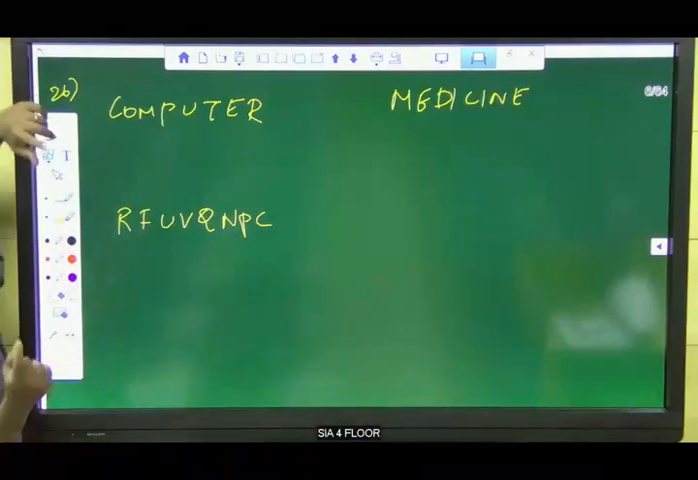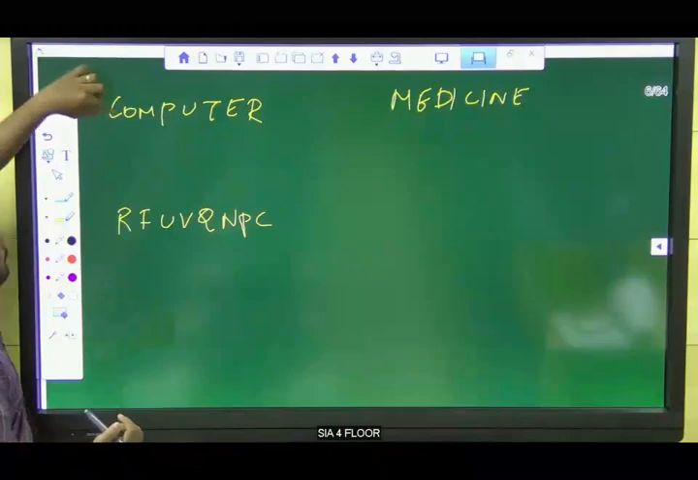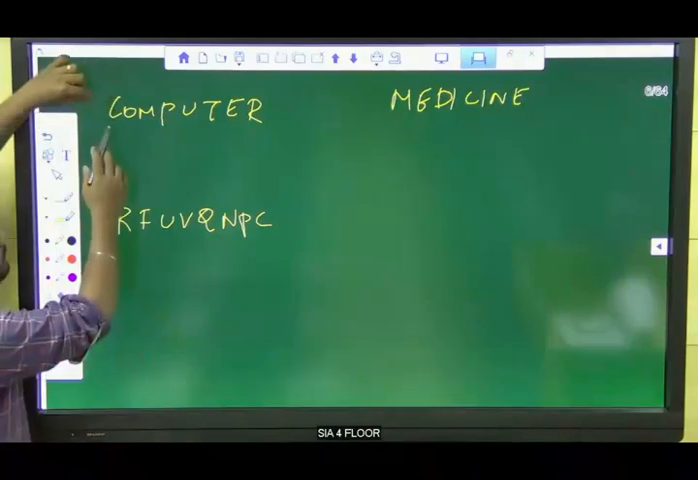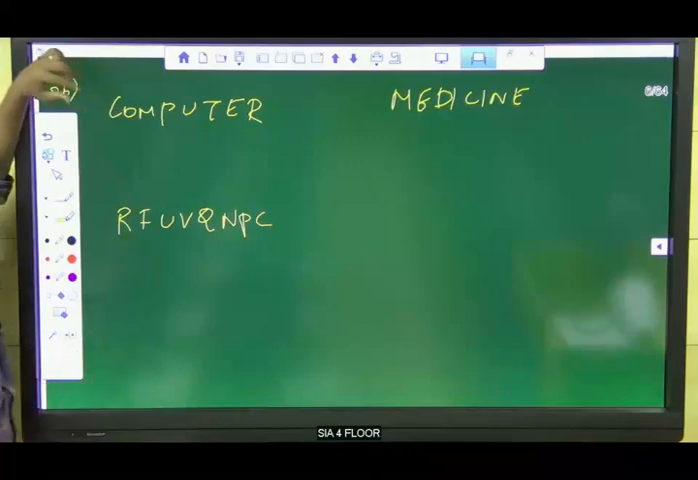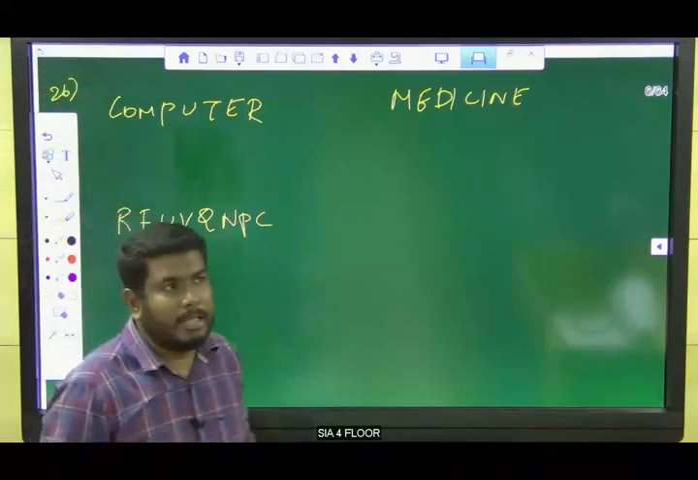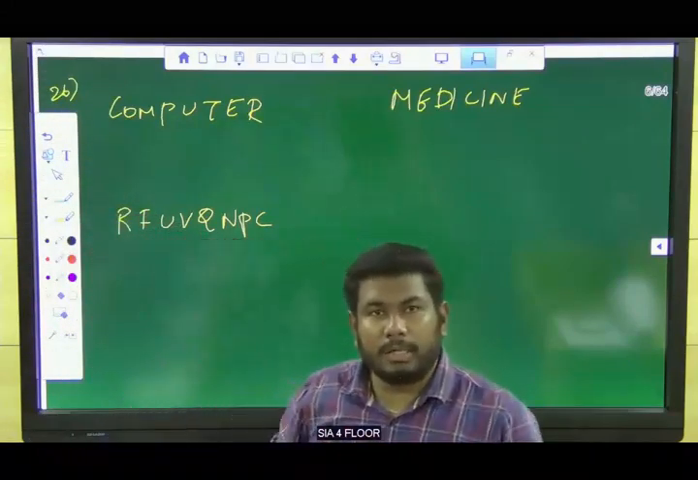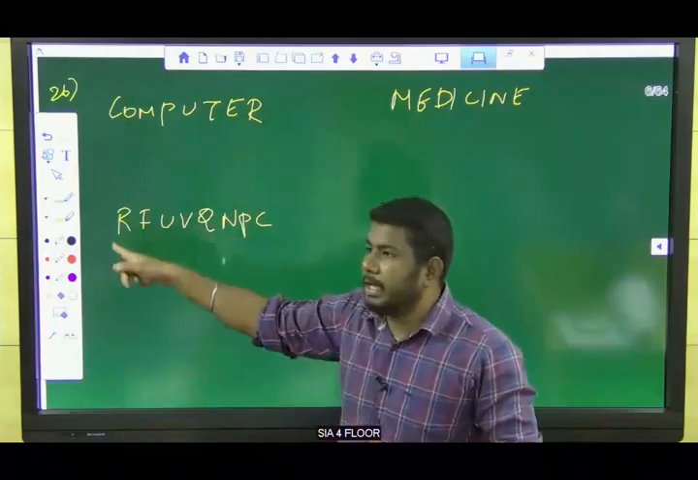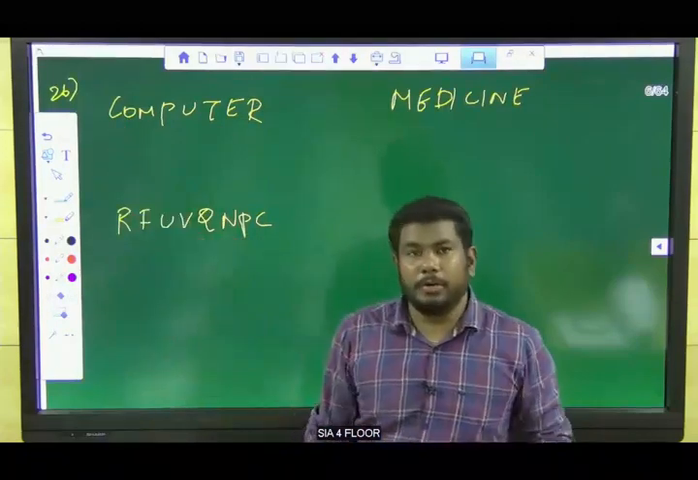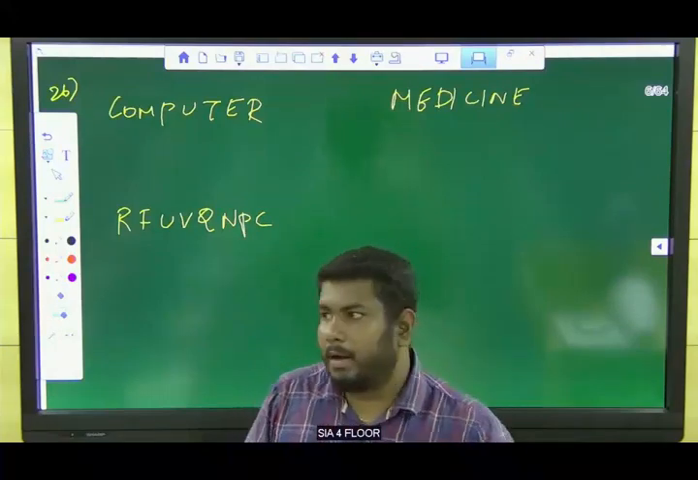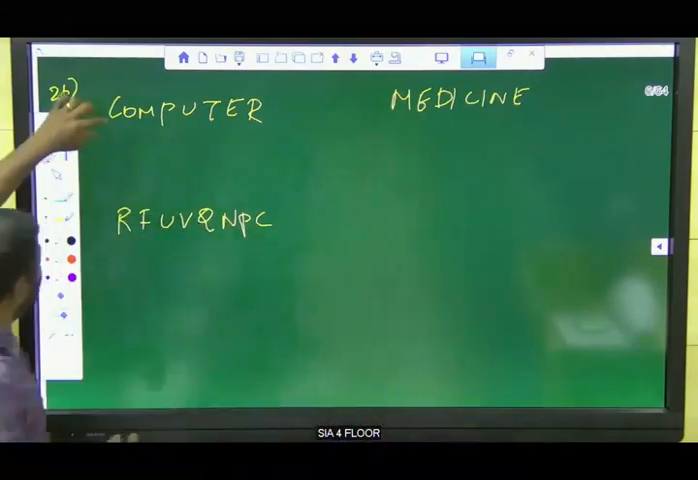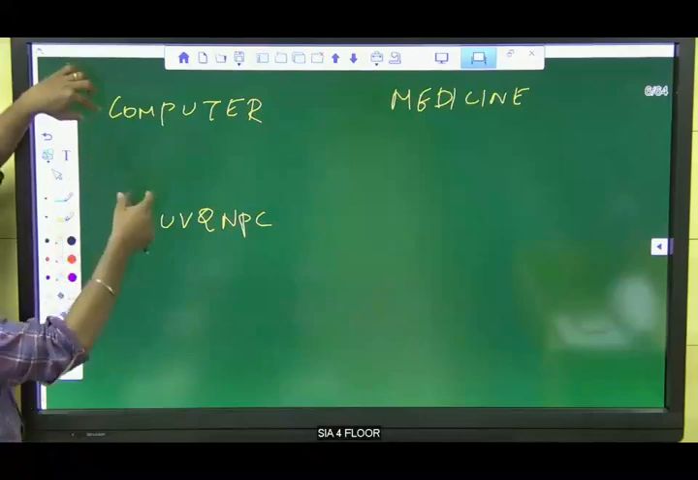Computer is written as RFUVQNPC. Always go with the type 1 comparison. Type 1 is first letter with first letter. What is the first letter here? C, and here R. Now you can see in the alphabet the distance between these two letters, C and R, is too far. I already told you, always compare or match with closer letters. But here C and R, the distance is too far.